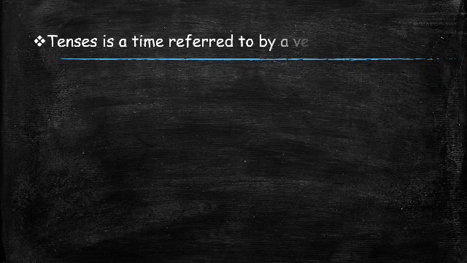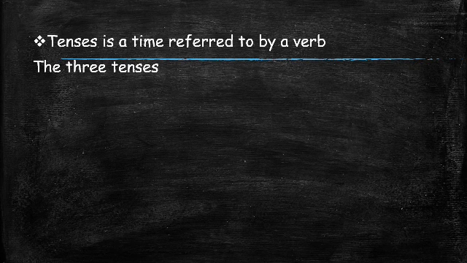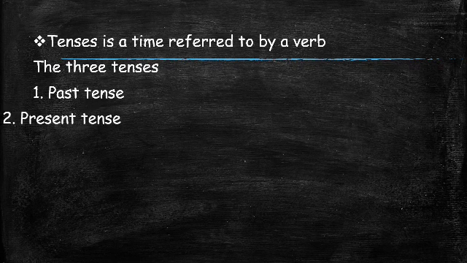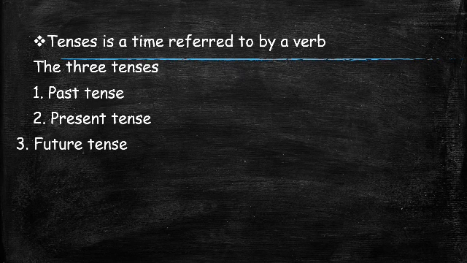Tenses is a time referred to by a verb. There are three main tenses, that is past tense, present tense, and future tense.